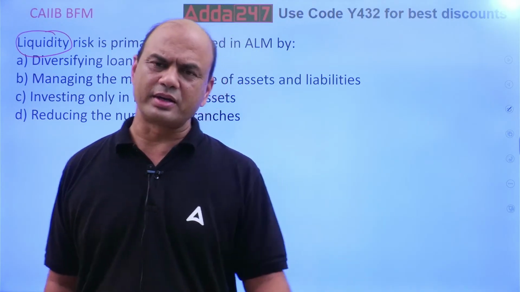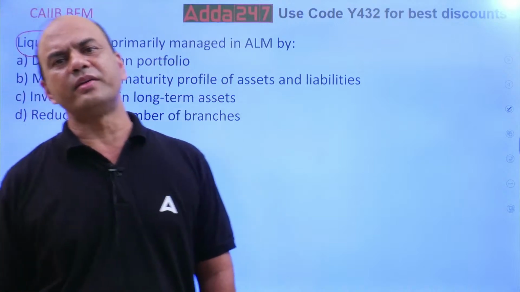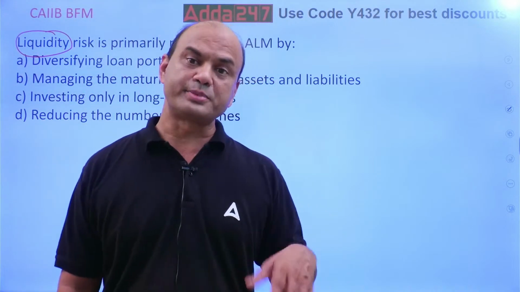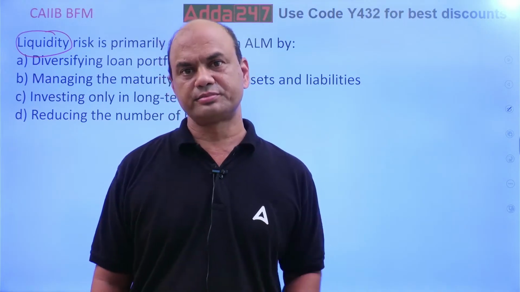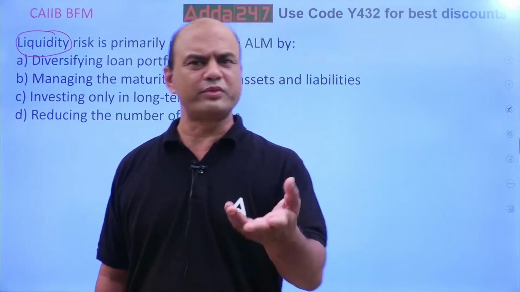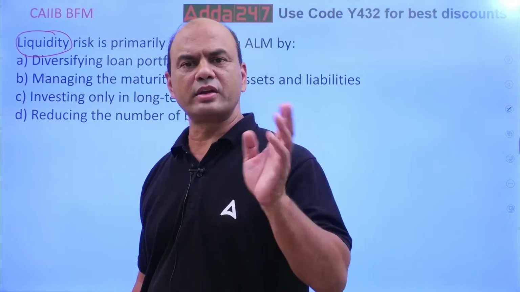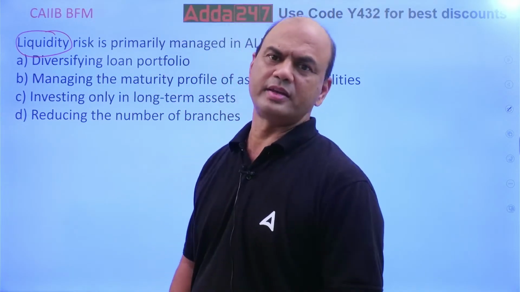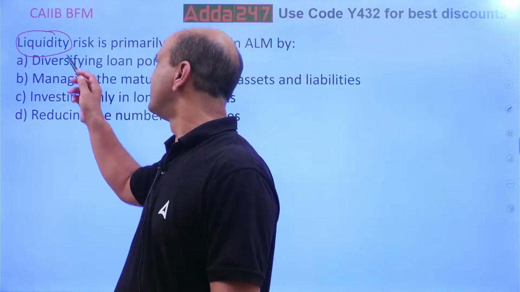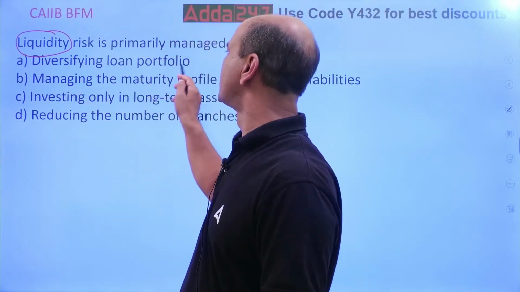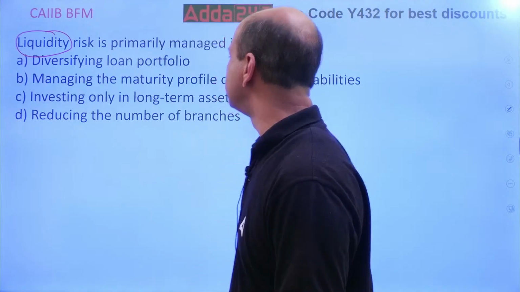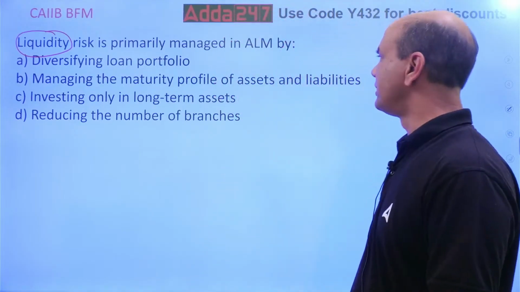Every bank has a liquidity risk, because every bank has more expenses than income. That's a general rule. In your life also you have the same thing. You'll always have more expenses than your salary. Simple, isn't it? So, liquidity risk: diversifying the loan portfolio, managing the maturity profile of assets and liabilities.